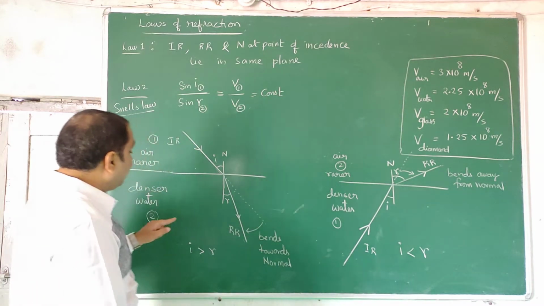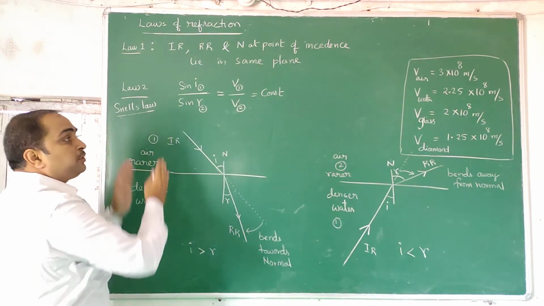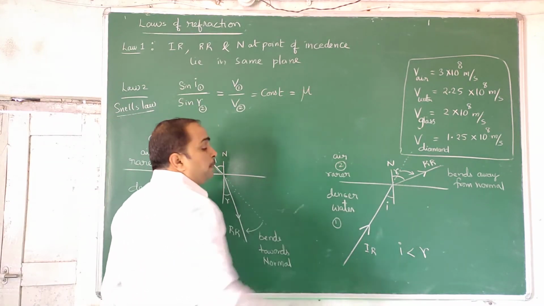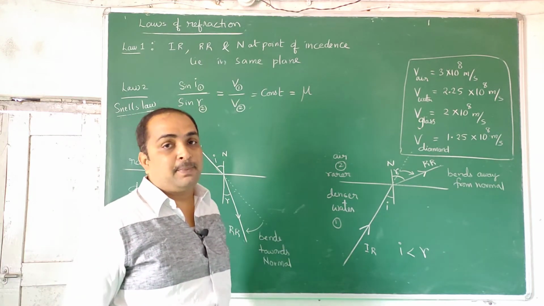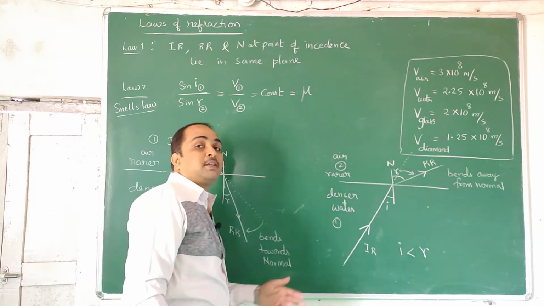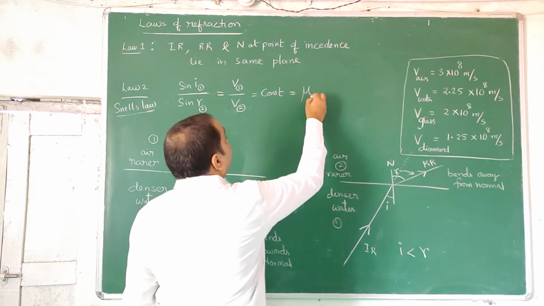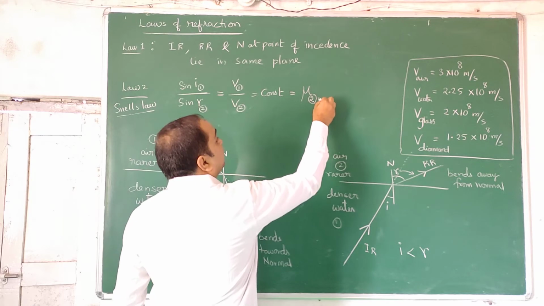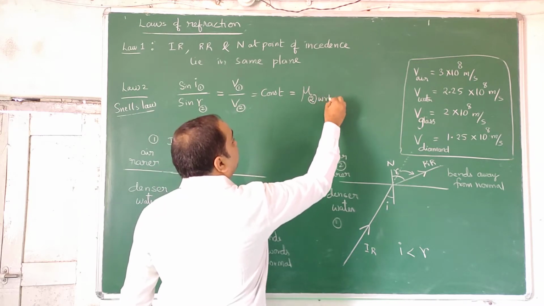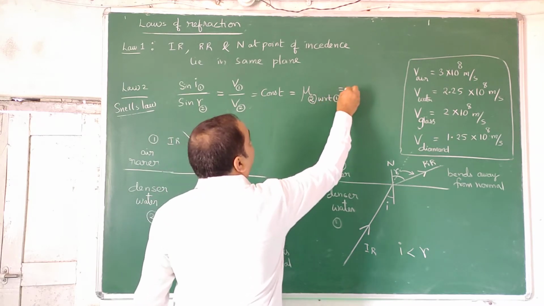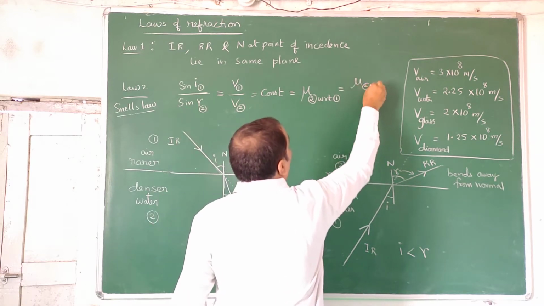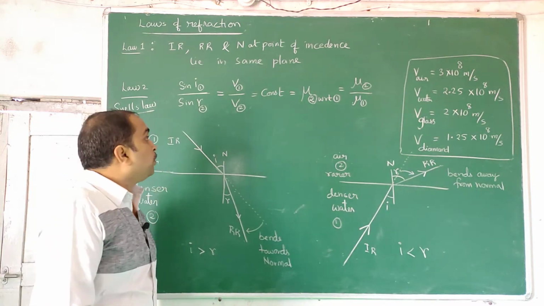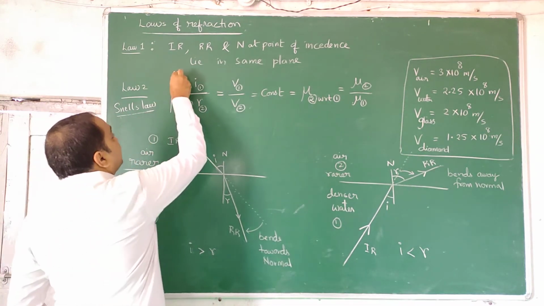That constant we call the optical density factor of this medium with respect to the other medium, which is also called refractive index, equal to a constant mu. Nowadays they use n for the symbol, but the old version we got addicted to over many years, I have been teaching for 20 years. So the refractive index of medium 2, the second medium where the refracted ray lies, with respect to medium 1. If you write it in ratio form, it is mu 2 by mu 1. This law we state as Snell's law.